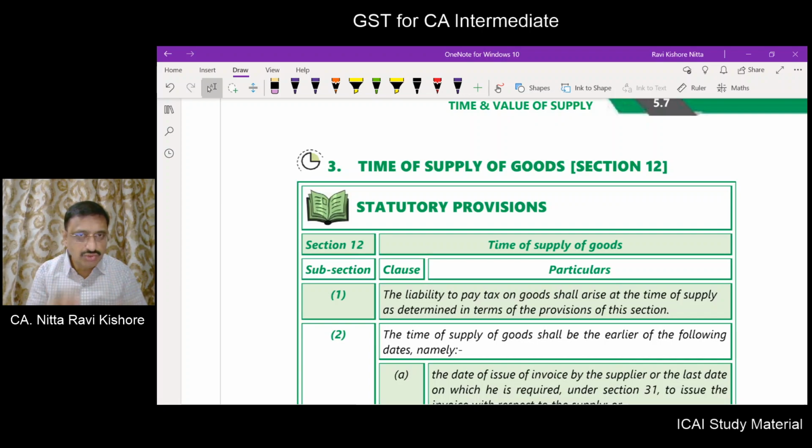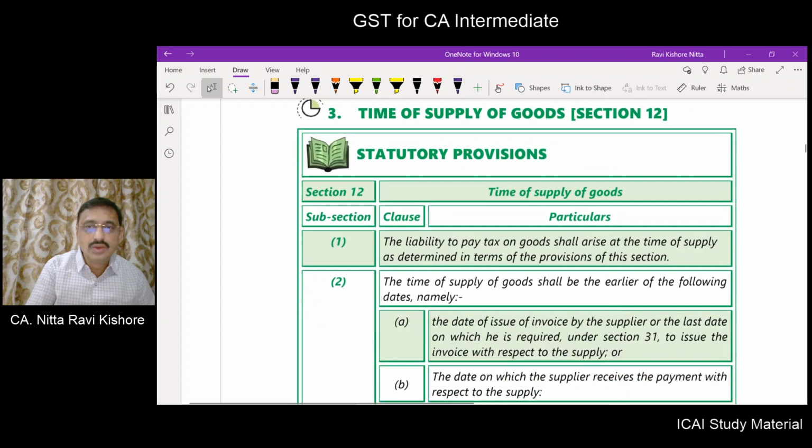The provisions relating to time of supply are contained in section 12 and section 13 of the CGST Act. Section 12 deals with time of supply of goods, section 13 deals with time of supply of service. Also, we have to read in conjunction section 31, because section 31 deals with the provisions relating to issue of invoice. In order to understand the time of supply better, apart from section 12 and 13, we should also go through section 31 simultaneously or in conjunction.